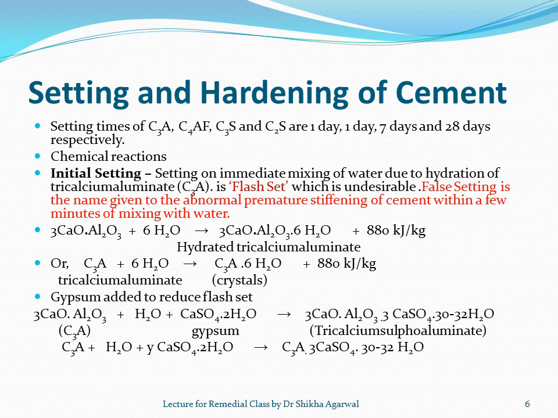So gypsum, CaSO4 2H2O, is added to tricalcium aluminate. You get tricalcium sulfoaluminate, and this tricalcium sulfoaluminate prevents the setting of cement. So this slide answers two questions. One is what is false setting of cement, and second is why is gypsum added to cement.